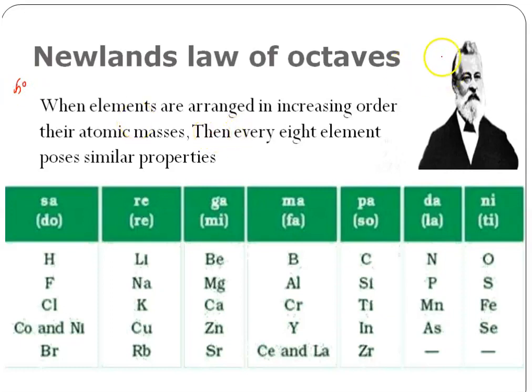And this person is called Newlands. In your NCERT book, you can find his complete name and read about him.